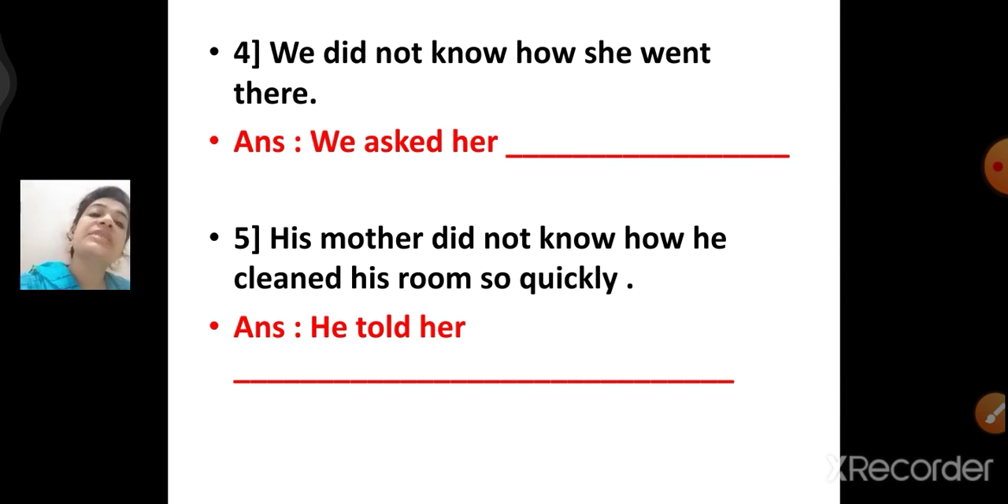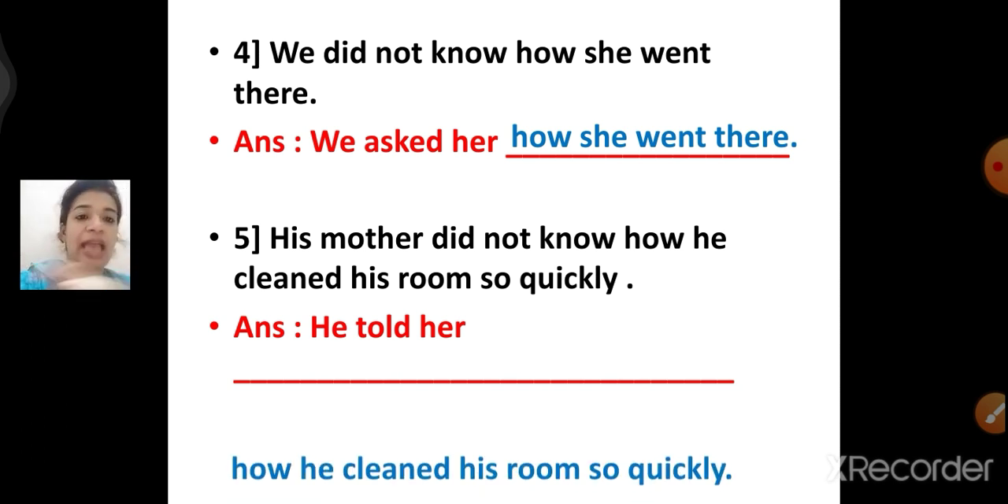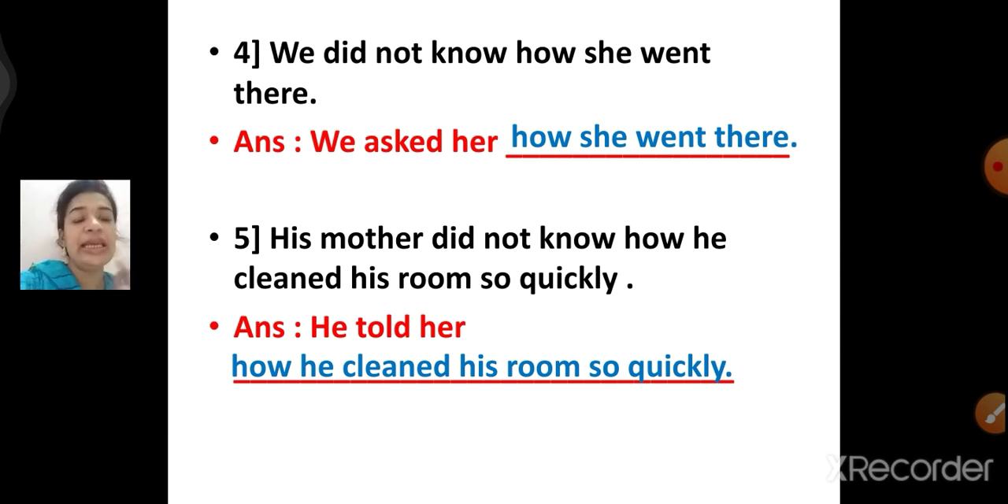And the fifth one, his mother did not know how he cleaned his room so quickly. And what is already given is, he told her, and blank. So he told her how he cleaned his room so quickly. Now see, the fourth one is there in front of you. We asked her how she went there. Yes, it was correct. And the fifth one you can see, how he cleaned his room so quickly, right?